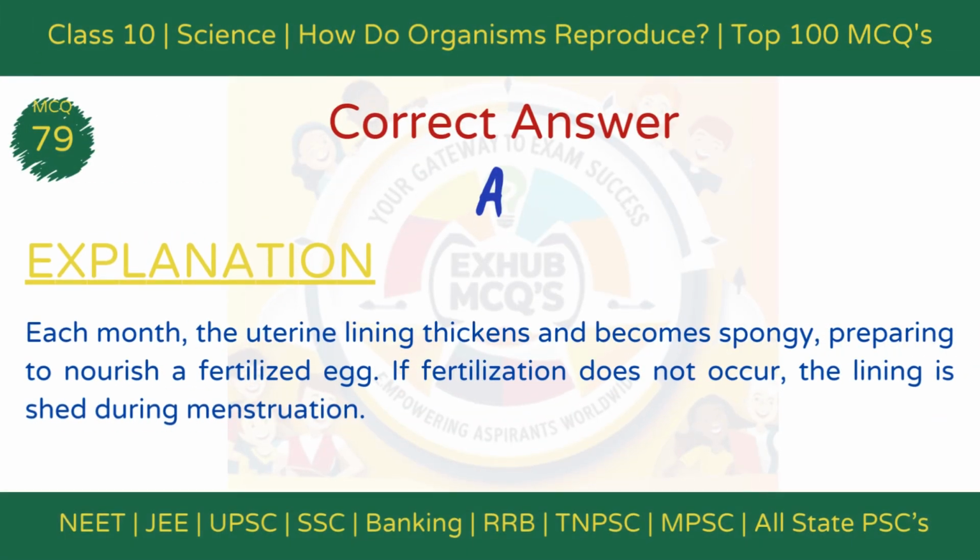The correct answer is option A, thickens and becomes spongy. Explanation. Each month, the uterine lining thickens and becomes spongy, preparing to nourish a fertilized egg. If fertilization does not occur, the lining is shed during menstruation.